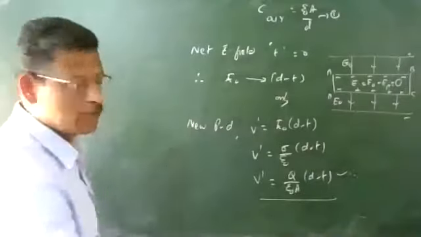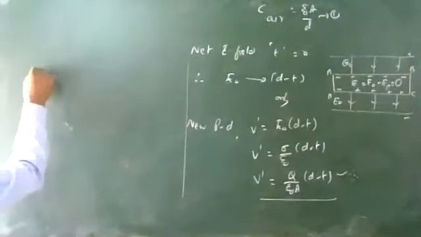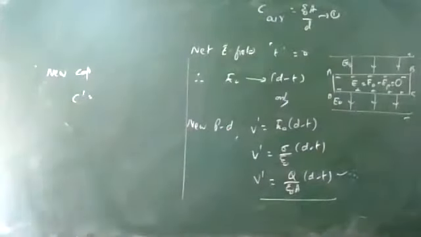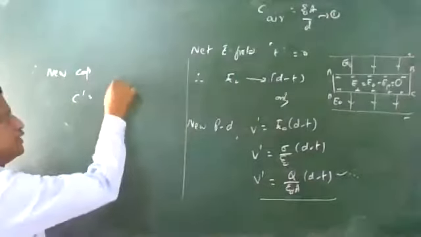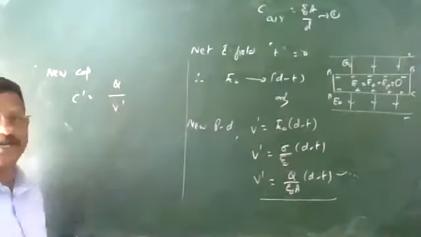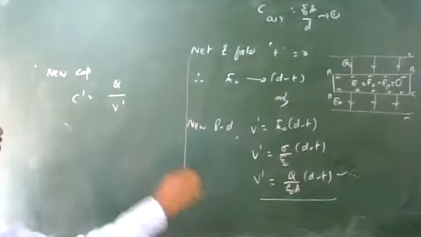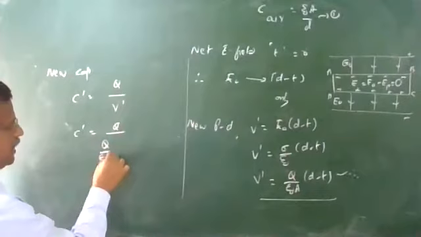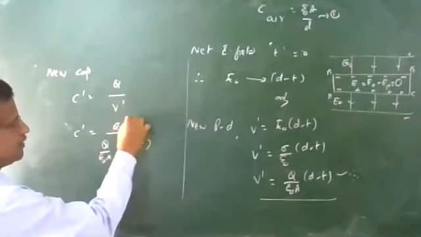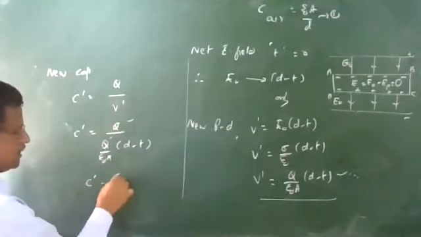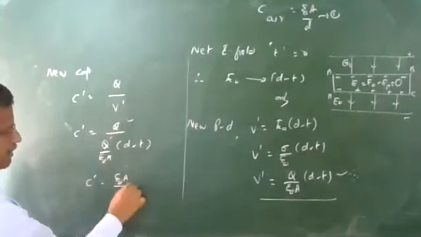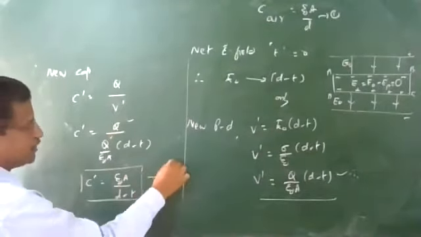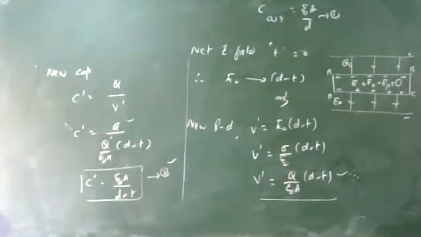Now we want to find out the new capacitance of our capacitor. Therefore, the new capacitance is C dash. Charge remains the same, no change, but the potential difference is reduced. C dash is equal to Q upon V dash, so Q divided by Q into d minus t over epsilon 0 A. Charge cancels. C dash is equal to epsilon 0 A over d minus t. So this is the new capacitance after introducing a conducting slab between the plates of the capacitor.